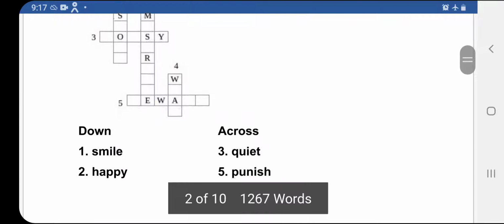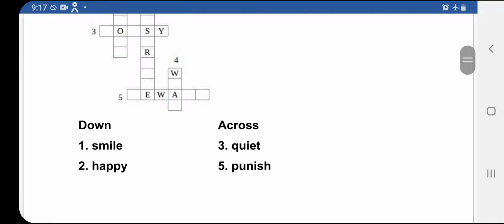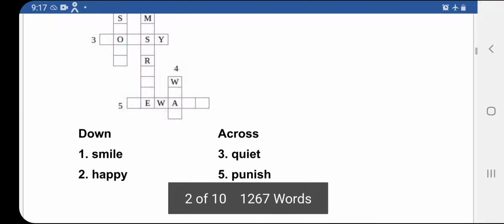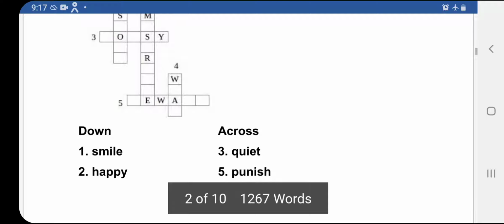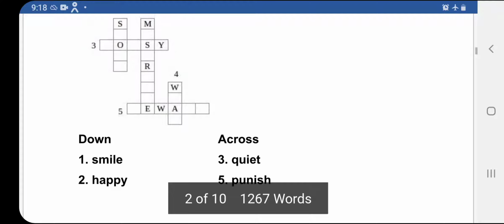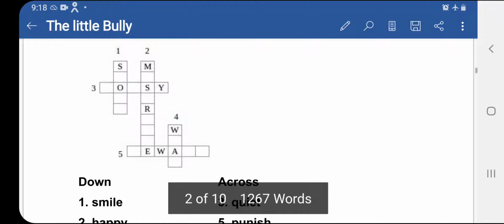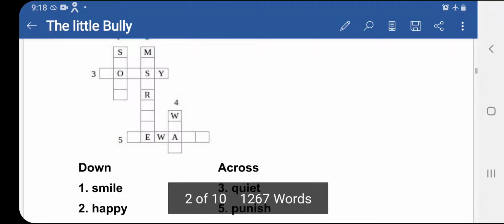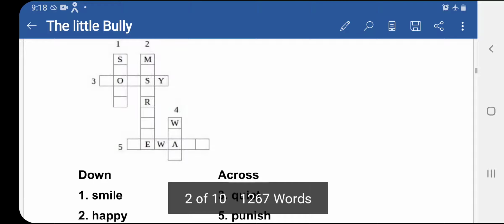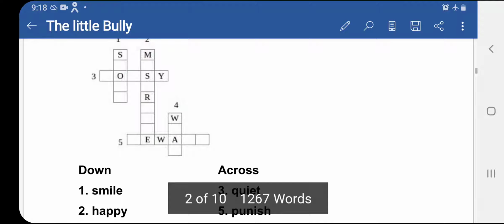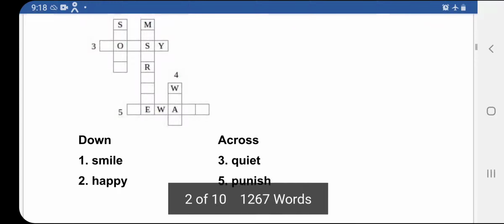Now, in this crossword puzzle, what you are supposed to do? You are supposed to write the opposites of the given words. Smile, scowl means frowning. Making the expression of a scowl is the expression of anger. The second word is happy. Now what is the opposite of happy? You all will say sad, but over here we are using the word miserable. It also means sad.